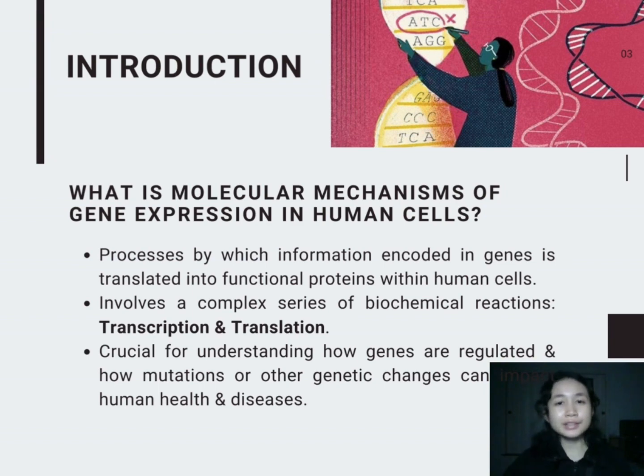Gene expression, the process by which gene information is used to create functional gene products, is significant in human cells. DNA serves as the information source and transcription produces RNA from DNA. The processes of chromosomal structure, transcriptional initiation, elongation, termination, and RNA processing all contribute to gene expression. RNA, including protein coding and non-coding types, plays important roles. These non-coding RNAs are involved in regulating gene expression and cellular processes.